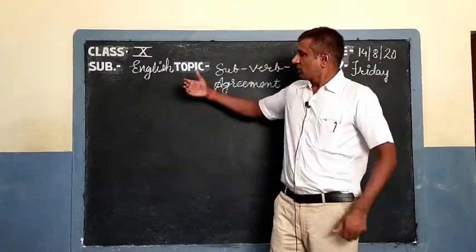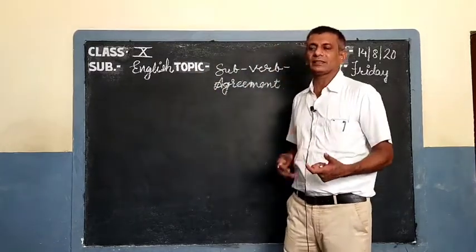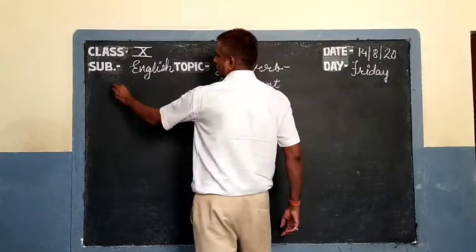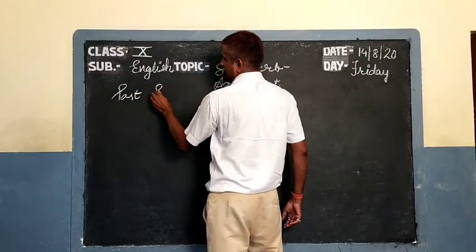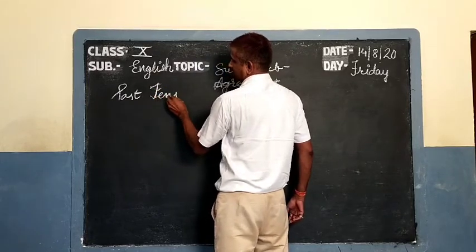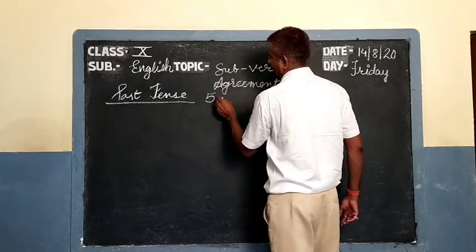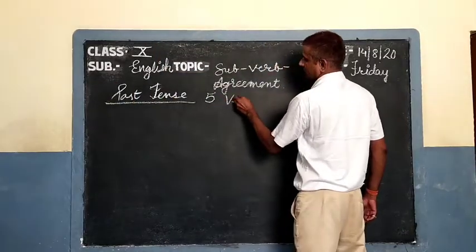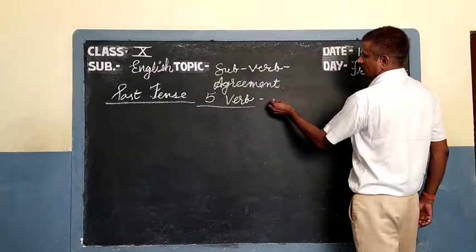Now today I'm going to explain the use of past tense, and if you remember the 5 verbs, what are those?